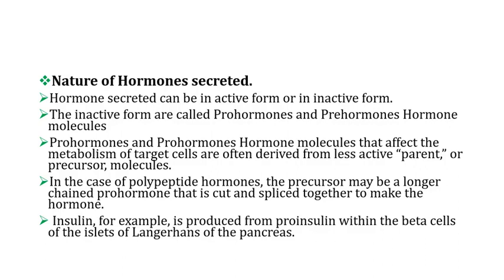These hormones which are inactive in nature are prohormones and prehormones. Prohormones and prehormones are molecules that affect the metabolism of their target cell after being broken down from their parent chain into their active molecule. In the case of polypeptide hormones, the precursor may be a very long chain. That's a prehormone that needs to be broken down into a prohormone, and then from prohormone to active hormone. A classical example is insulin, which is produced in inactive form, which is proinsulin.